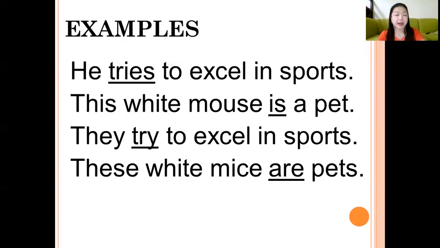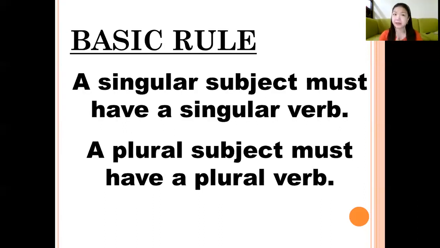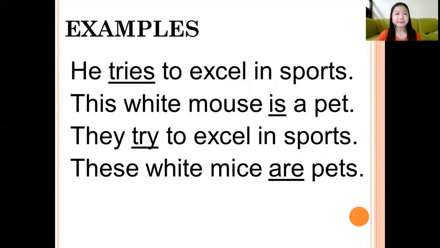Next, these white mice are pets. So we have a plural subject, and then we take the plural form of the verb. So always remember the basic rule, class. A singular subject must have a singular verb. A plural subject must have a plural verb. Okay? Please remember this basic rule.